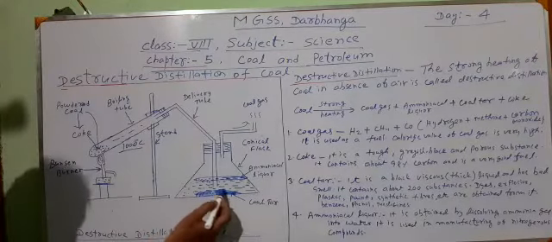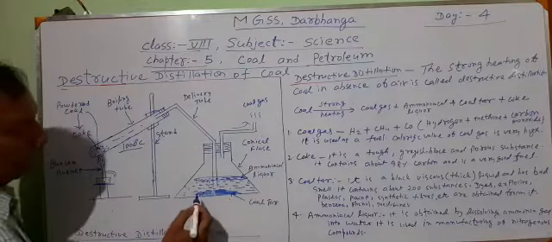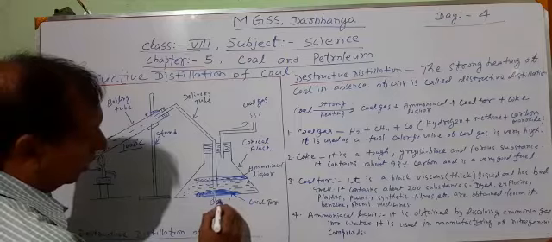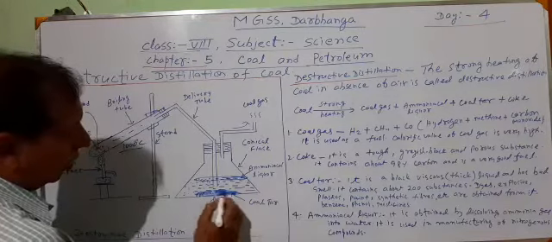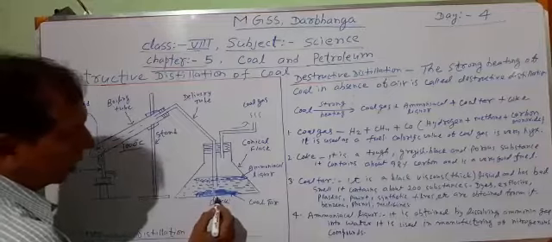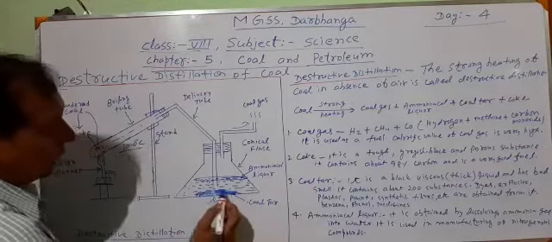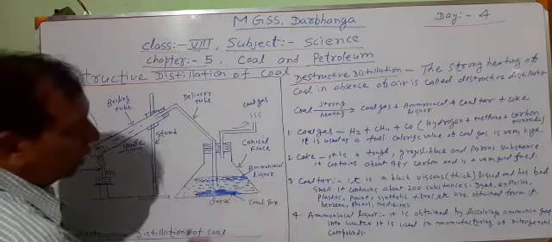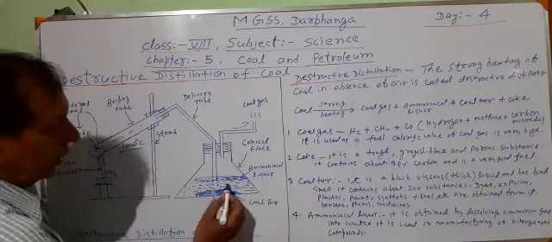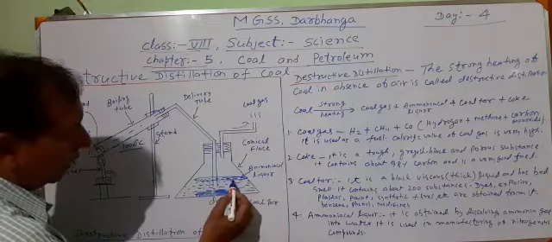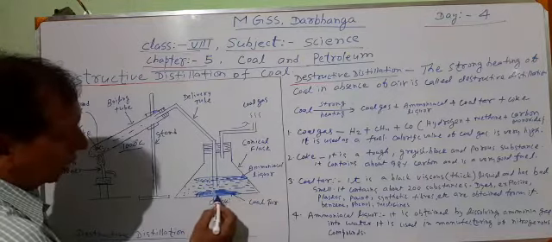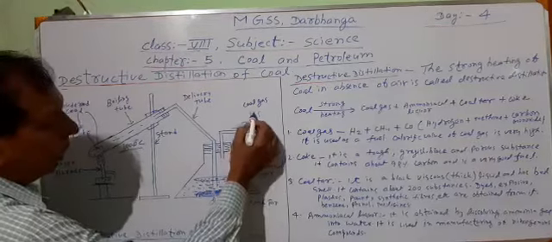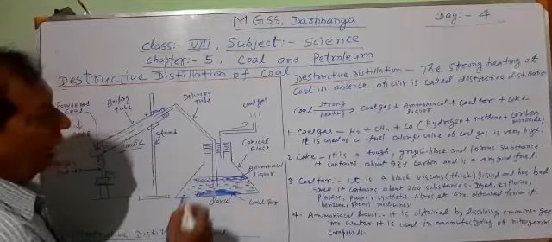Now, what happens in the conical flask? After some time, what we see is that dark things collect at the bottom. Some dark substance collects at the bottom of the conical flask. This dark substance is known as coal tar. And when ammonia gas dissolves in the water, it forms ammoniacal liquid. This is ammonium hydroxide. This water contains ammonia gas. At the bottom of the conical flask, there is some dark substance which is coal tar, and some gases escape out through this delivery tube. And this is coal gas.